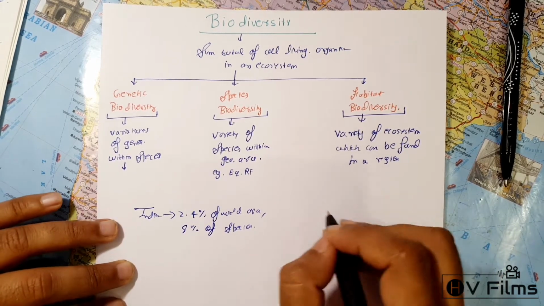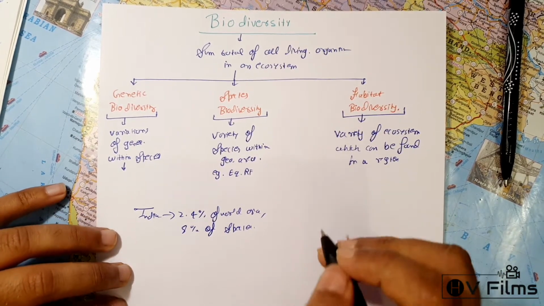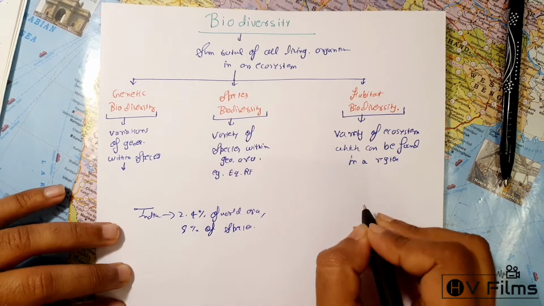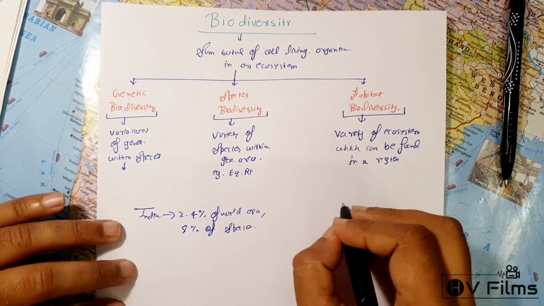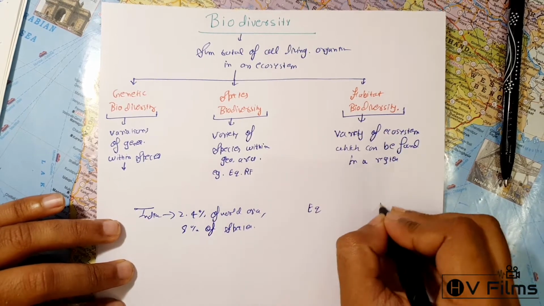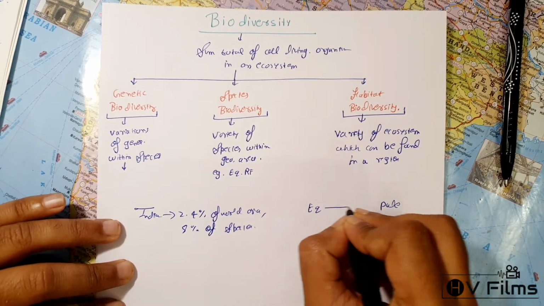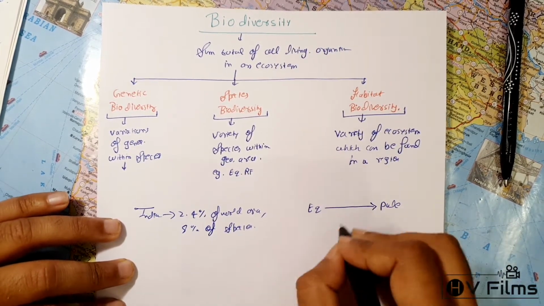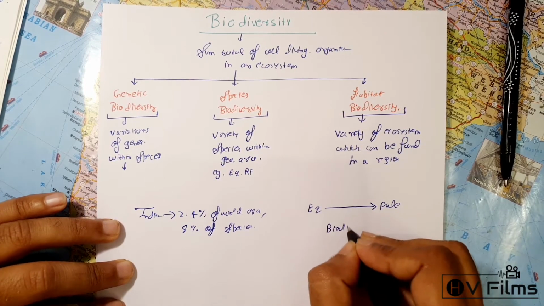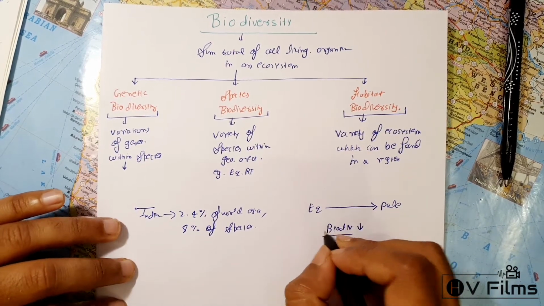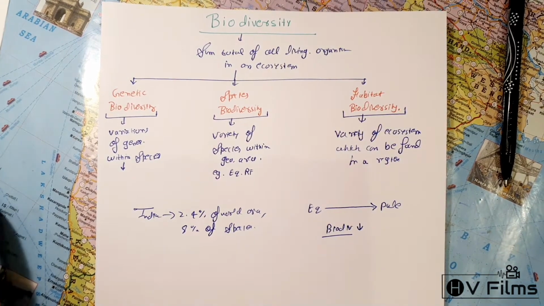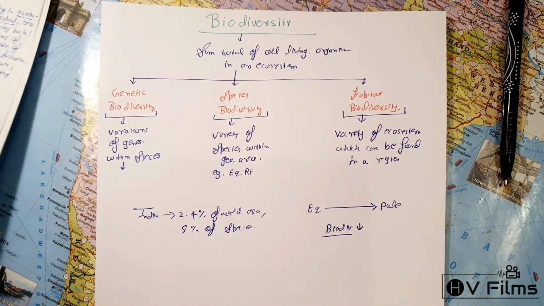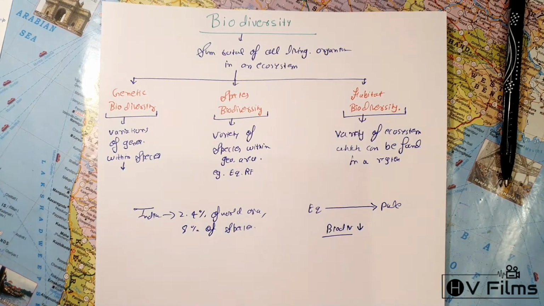And more importantly, you need to remember that as we move away from the equator and go towards the pole, biodiversity decreases. So if this is the equator and this is a pole, as we go towards it, biodiversity will decrease, meaning it is highest in the equatorial regions. So this is how biodiversity has been classified.